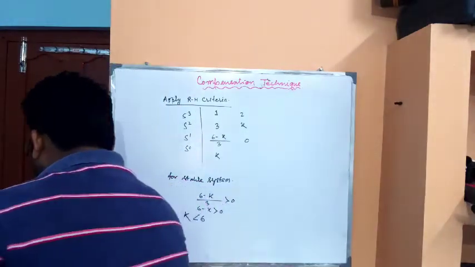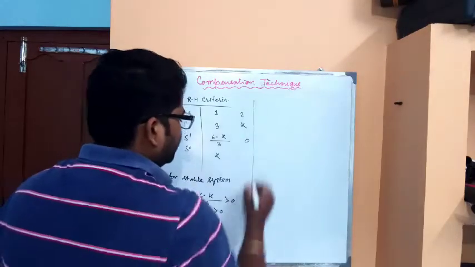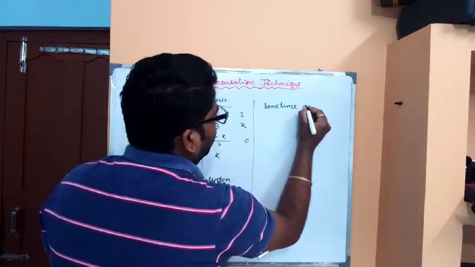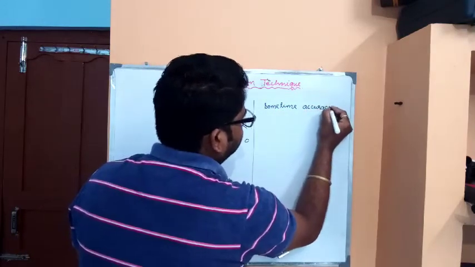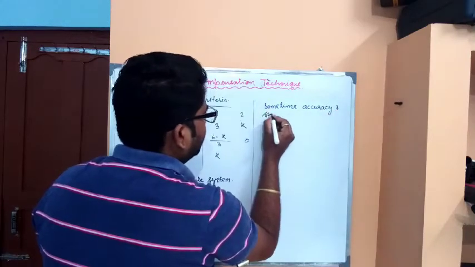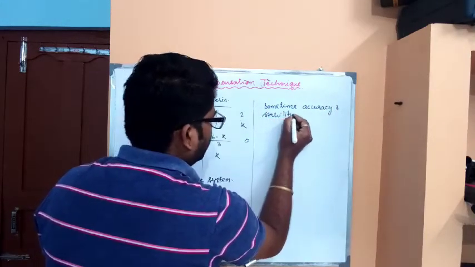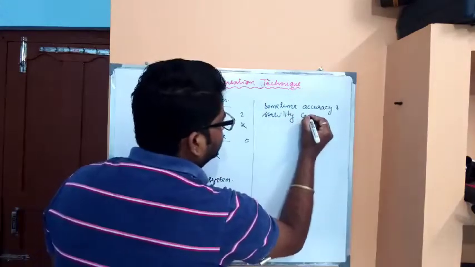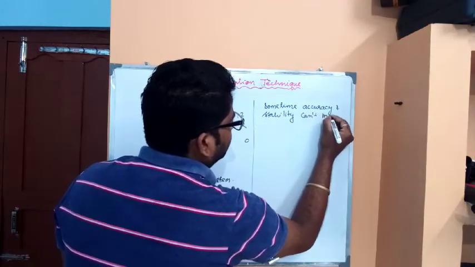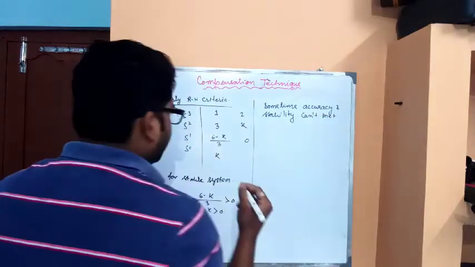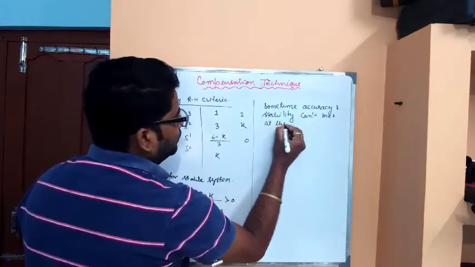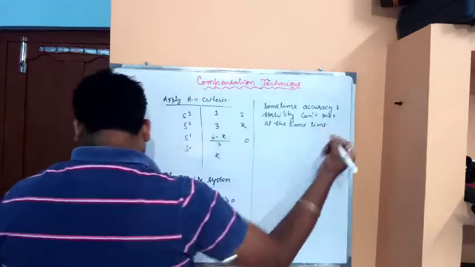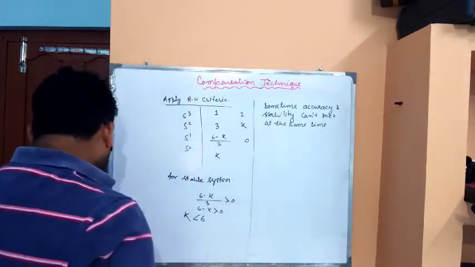So from this we can comment that sometimes accuracy and stability could not be met at the same time, so the compensating system is used.